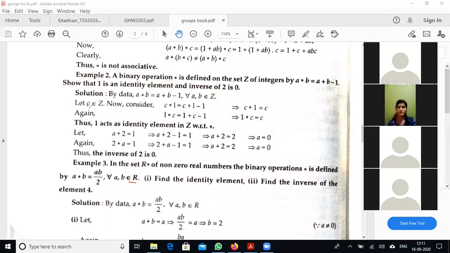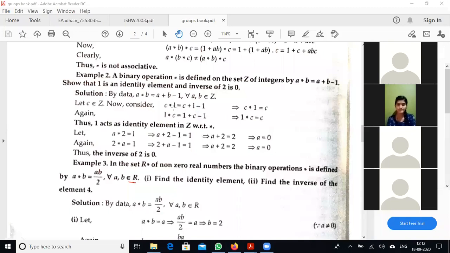So let C belong to Z. Now consider C star 1, because C star 1 is equal to C plus 1 minus 1. We have to verify that 1 is the identity element, so instead of E, I take 1 as the replacement of E.